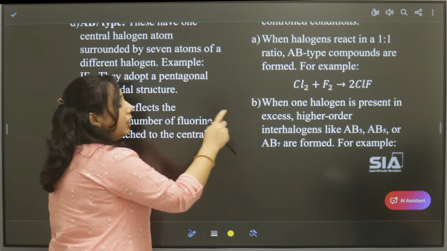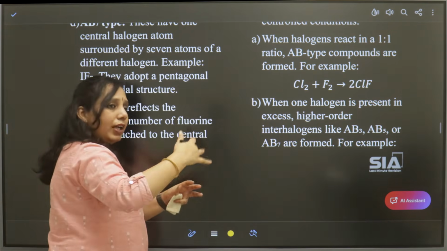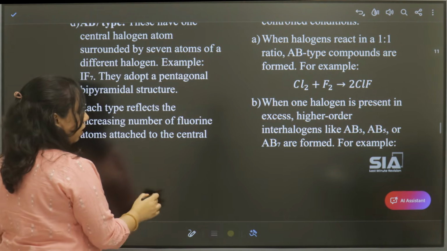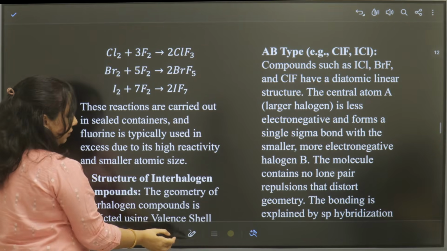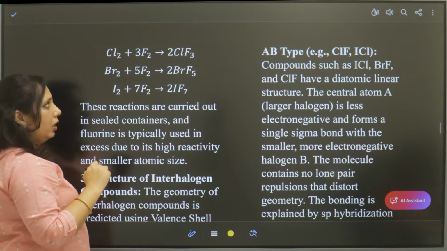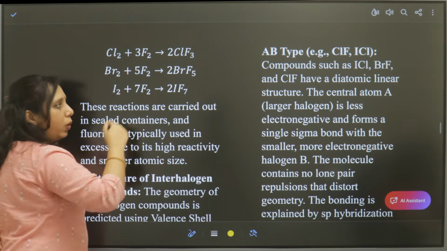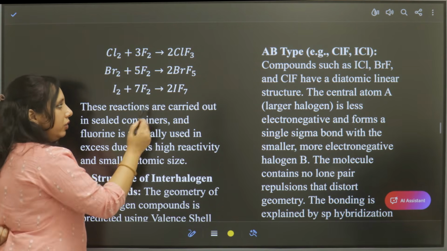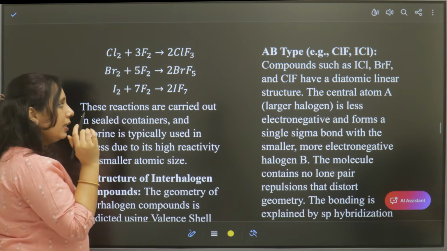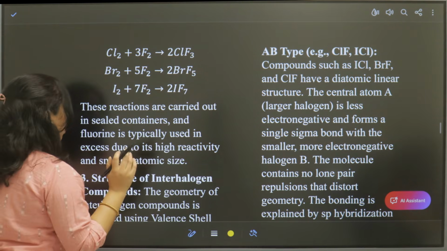If one halogen is in excess, then we get AB3, AB5 or AB7. As the amount increases, we get the higher interhalogens. Let us see those equations. Here we have 1 chlorine molecule and 3 fluorine molecules, and we get chlorine trifluoride. With 5 molecules, bromine pentafluoride. With 7 molecules, we get iodine heptafluoride. That is how we can form these interhalogens by direct combination, simply by changing the ratio.